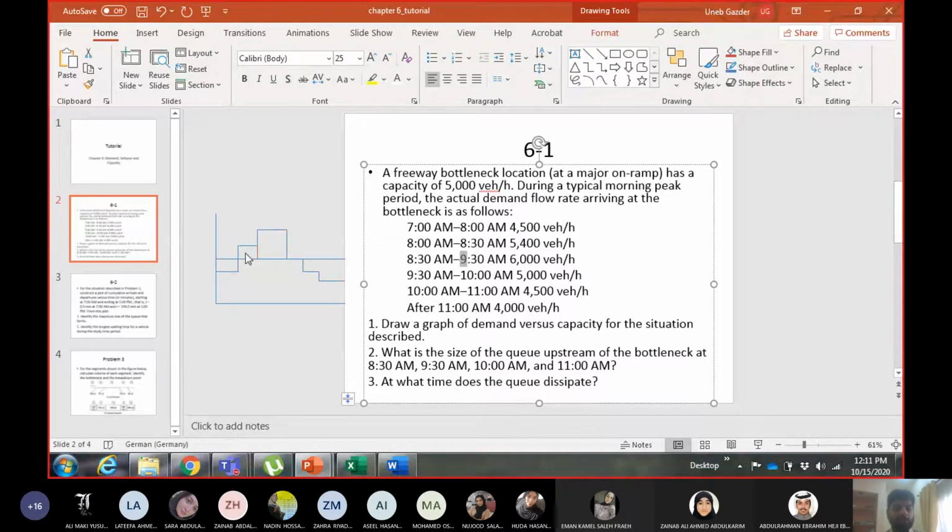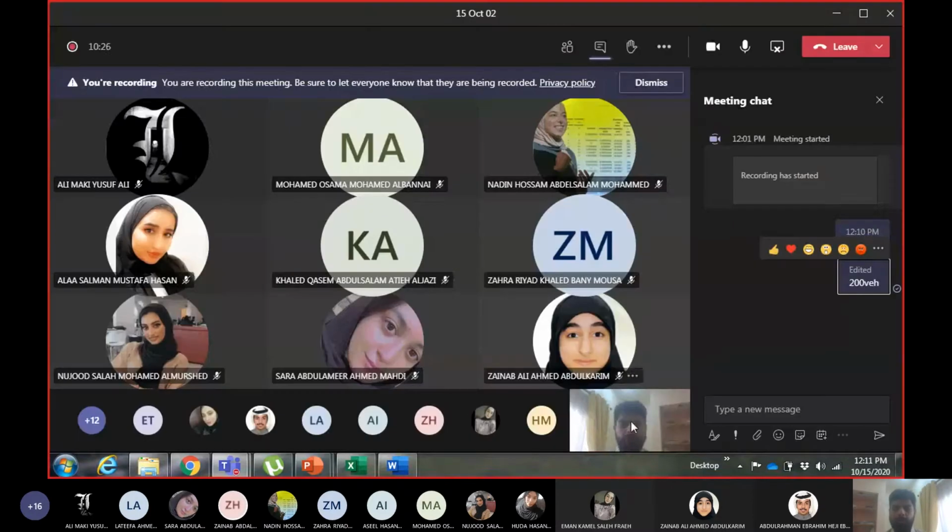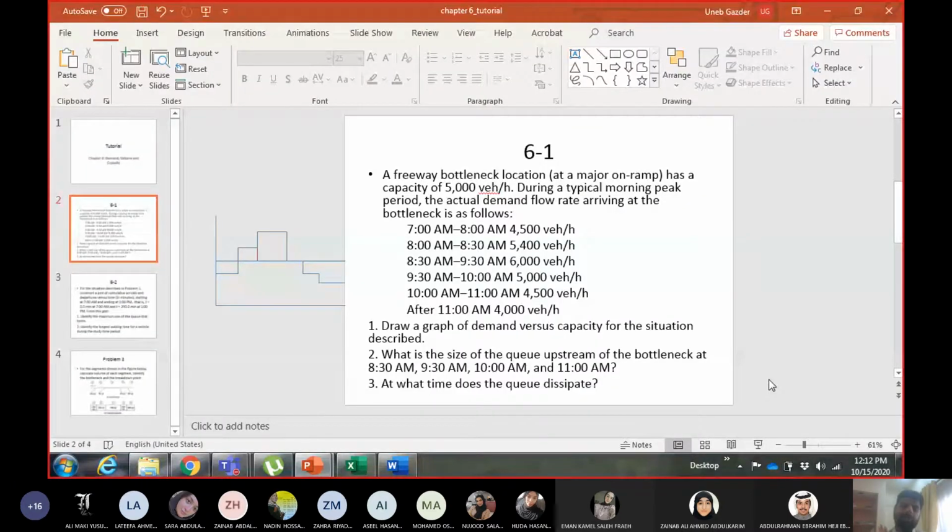So this area is 200. How much is this area? The height, this one is 6,000, this one is 5,000, so the difference between them is 1,000. And this time is 1 hour. So 1,000 into 1 will give you 1,000. So 200 from this and 1,000 from this. Number of vehicles in the queue, 200, oh, sorry, 1,200. Till 9:30 I have 1,200 vehicles in the queue.